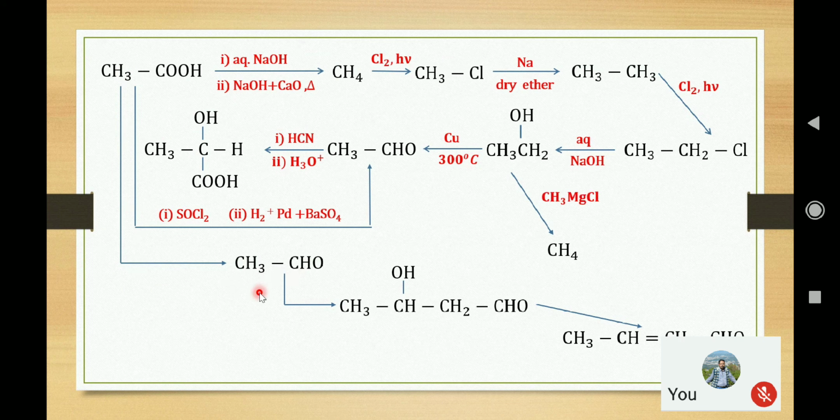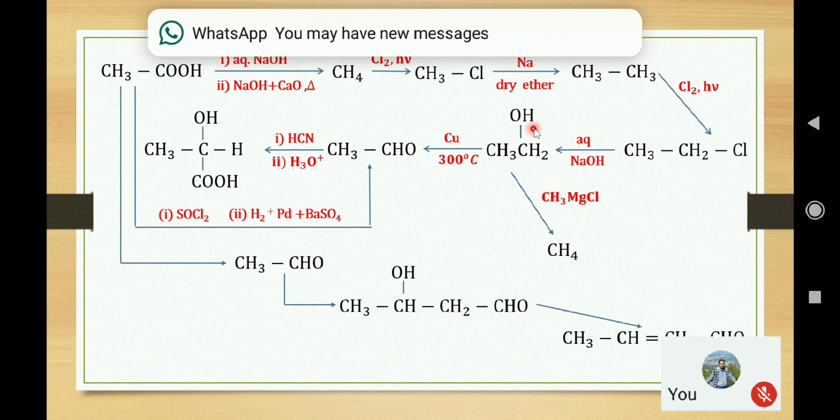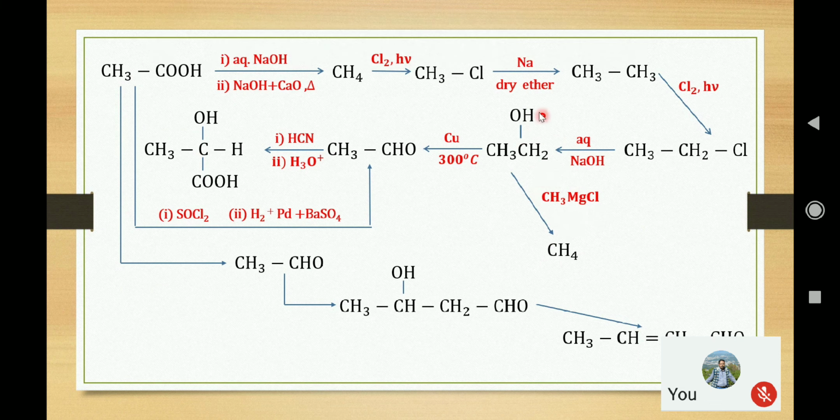Here it is another compound. You can follow that from this alcohol we can prepare this alkane. See that this alcohol is supplying the hydrogen to this Grignard reagent, so the methyl group is getting hydrogen from this alcohol to form methane.